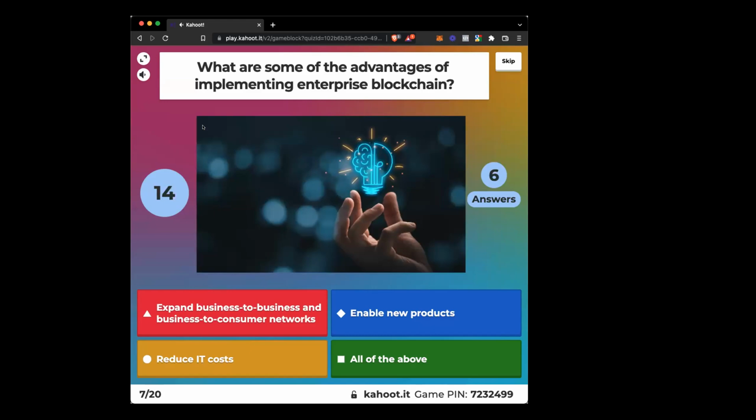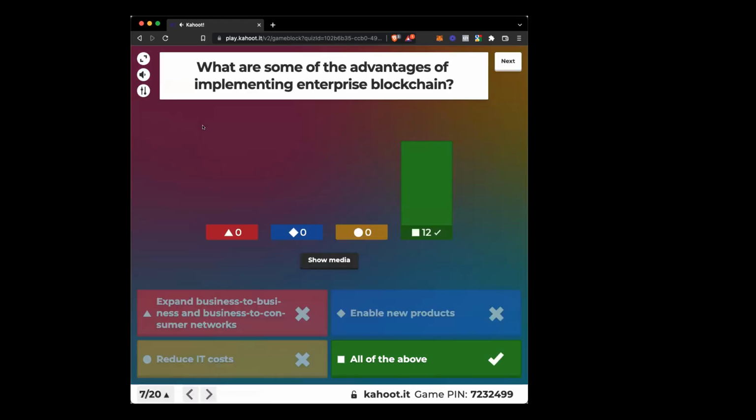What are some of the advantages of implementing enterprise blockchain? These are great questions too, because they give you perspective into what the future of blockchain will be. A lot of enterprises, a lot of big corporations are going to start implementing it, because a distributed ledger is way more efficient than having these private databases. We need to share information. The more easily we can share information in an organized way, the more efficient we can be.